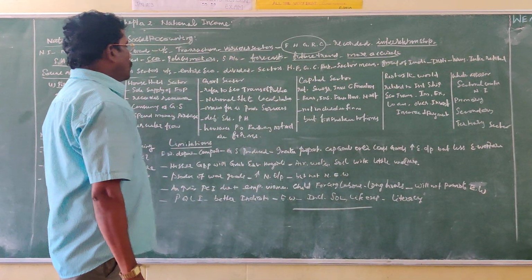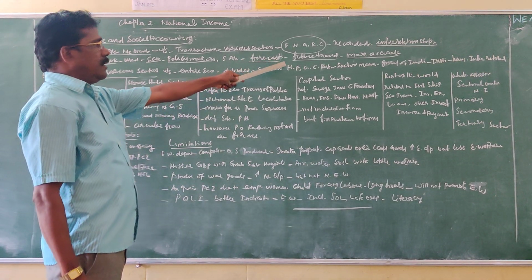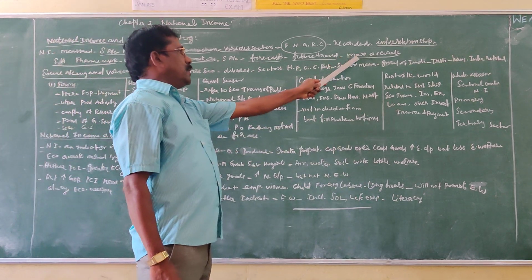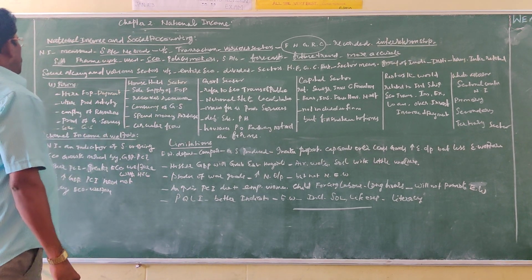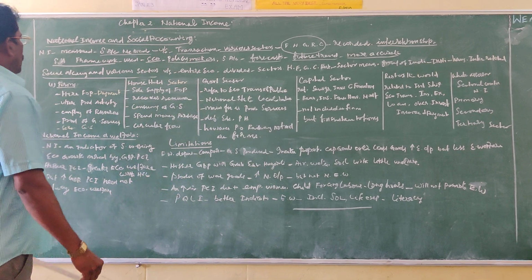So with the help of the social accounting method, we can forecast the near future trend of economic activities more accurately. So these are the 3 points to bear in mind about national income and social accounting.